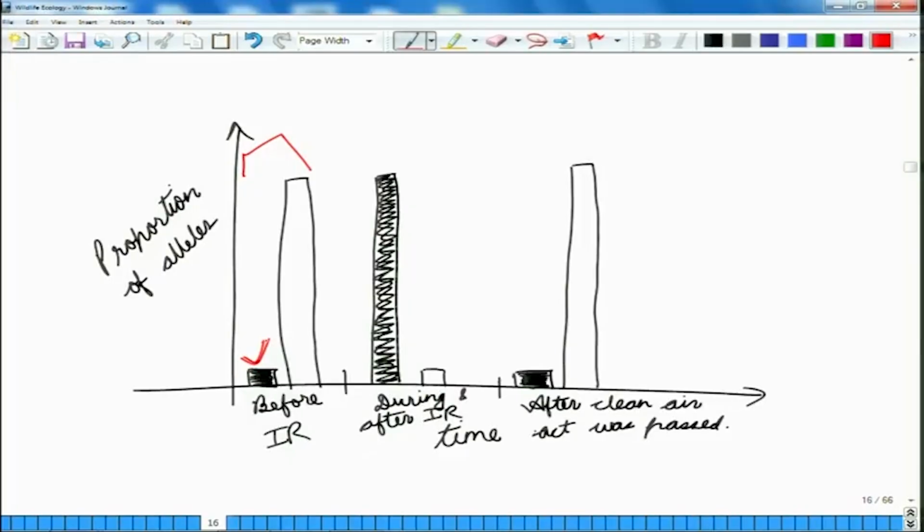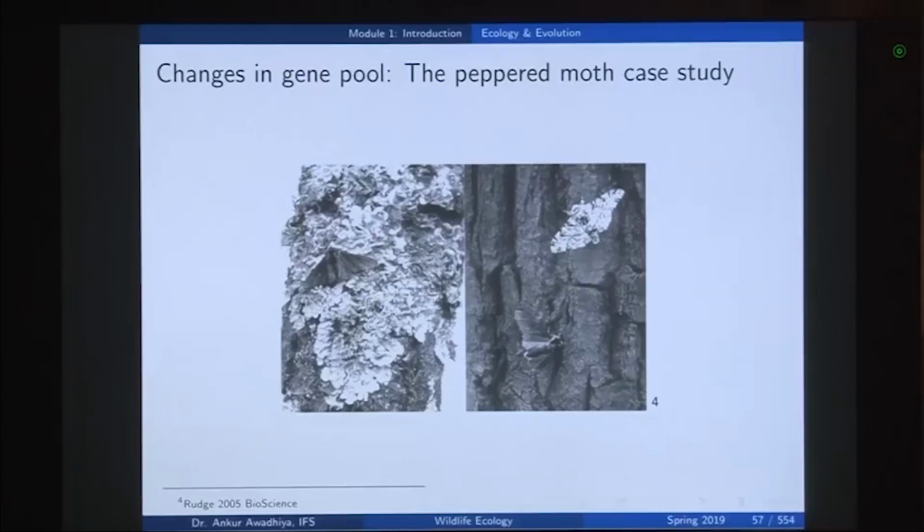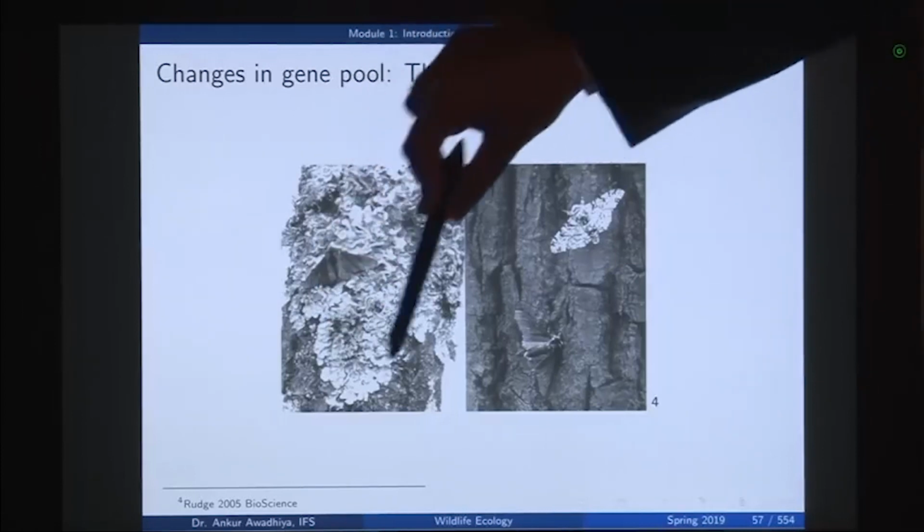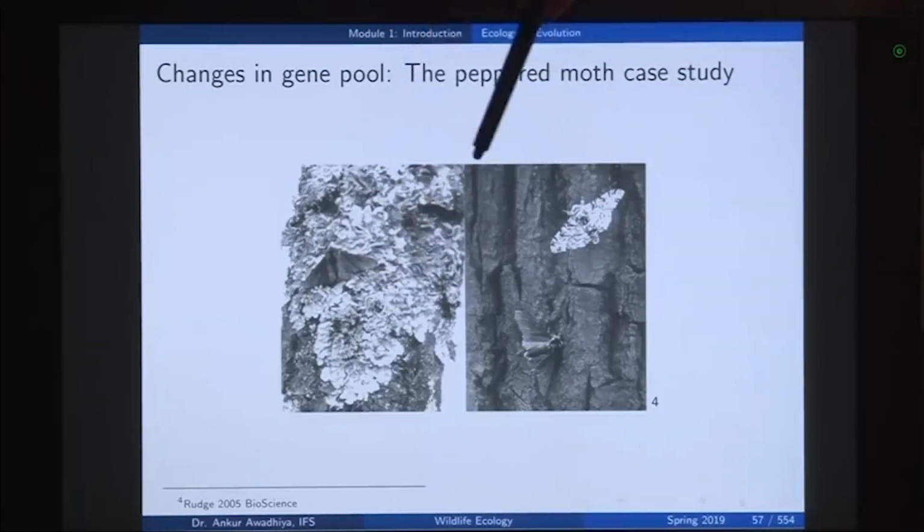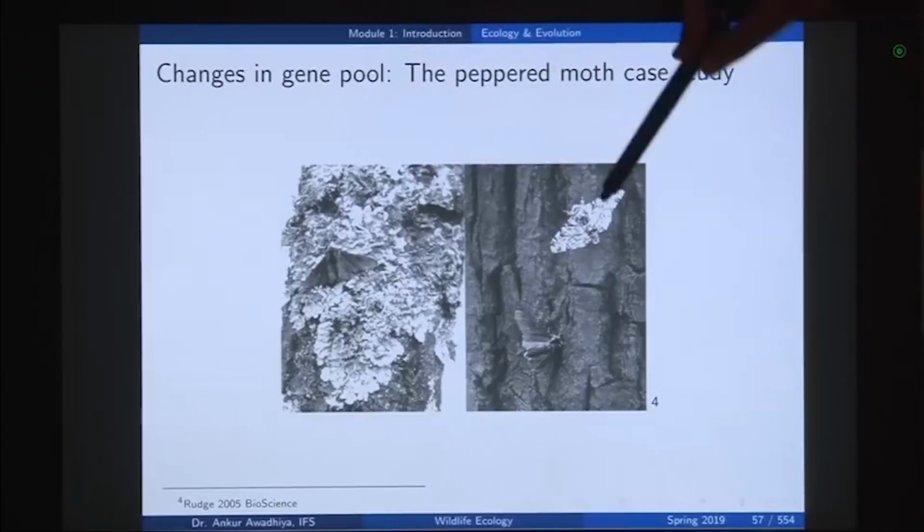Variation is very crucial for the system to survive, because if it so happened that this number went to 0, there would not have been any more variation remaining in the system, and once the system changed, once it moved to a polluted scenario, if you only had the light colored moths, all of those light colored moths would have been eaten up, and so no peppered moth would have existed today.